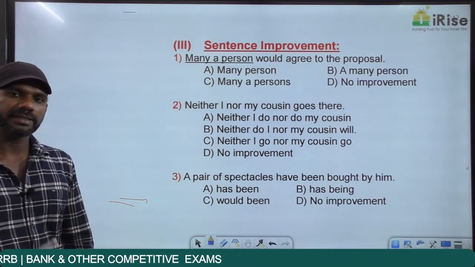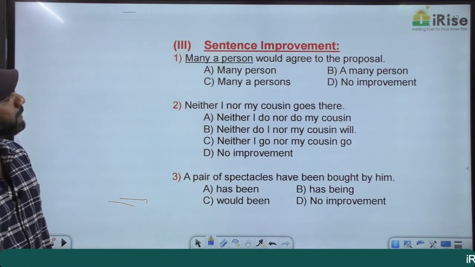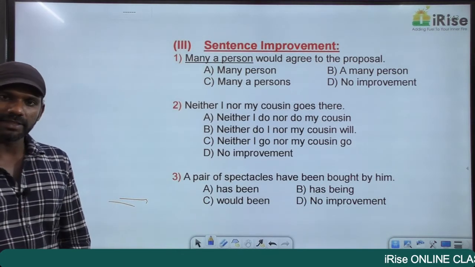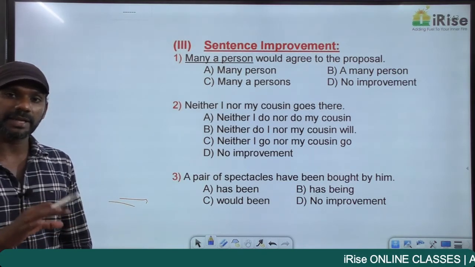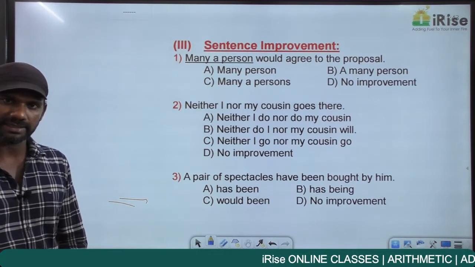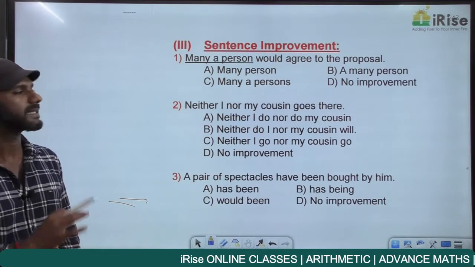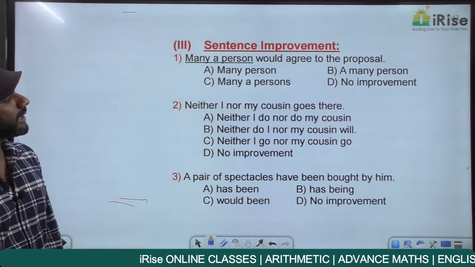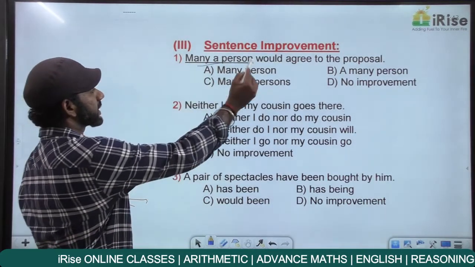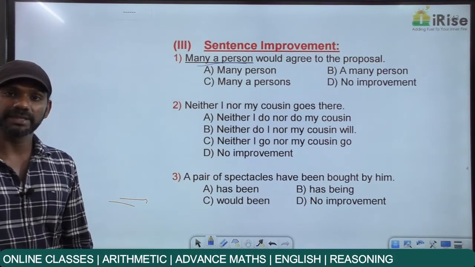Now spotting the error and sentence improvement are based on the rules of the same topics. Many a person would agree to the proposal. In the case of sentence improvement, we have to find out whether the given sentence is grammatically correct or not. If it is not grammatically correct, we have to go for an option that makes it correct. If the given statement is completely fine, our answer must be no improvement. Many a person is a correct usage, and many a person is the same as many persons.